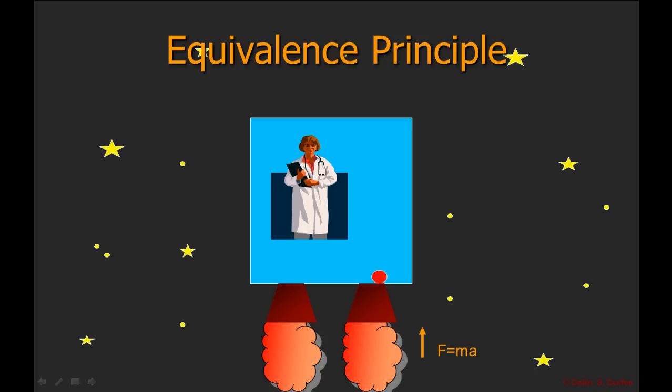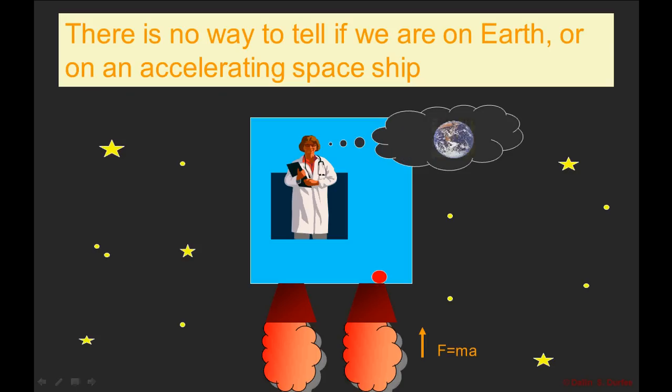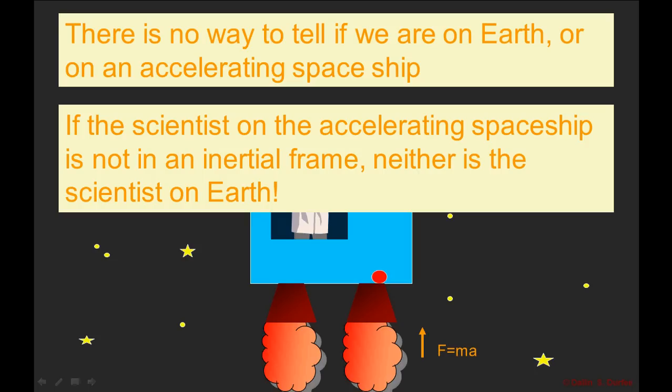The equivalence principle says there is no way to tell the difference between an accelerating reference frame and gravity, all right? So I drop the ball, I don't know that I'm accelerating, I think I'm on Earth. There's no way to tell the difference. So if the scientist on the accelerating spaceship is not in an inertial reference frame, neither is the scientist on Earth. So if you're standing on Earth, the issue always comes up.